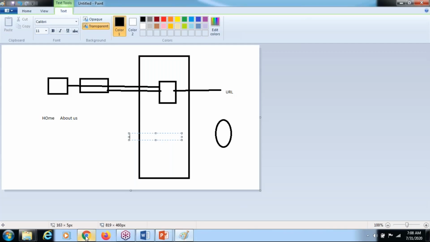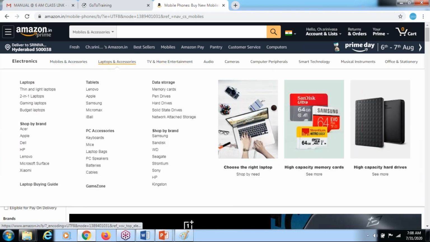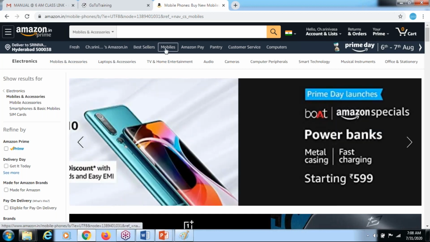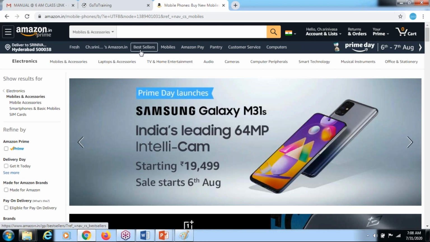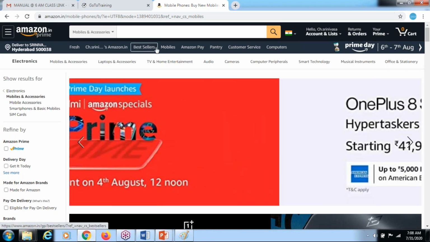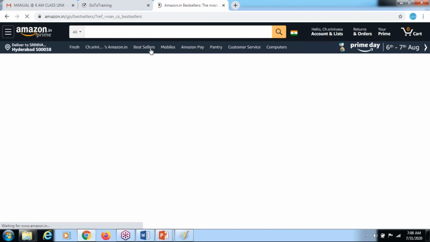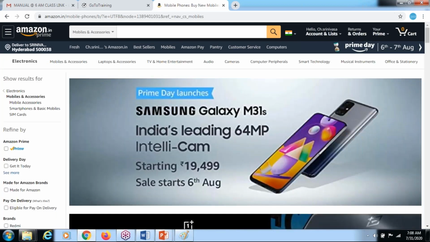This is very, very interesting. Whenever you get a new application, they won't implement the whole application at a time. First they will add mobiles. In the next build they will add the best sellers. As a tester, you need to get an idea: I need to check these two things because the new developer added this one. Whether I'm able to access this or not. Yes, I'm able to access. I need to check whether I'm able to access the mobile also. Yes, I'm able to access. So there are no integration issues in this area.